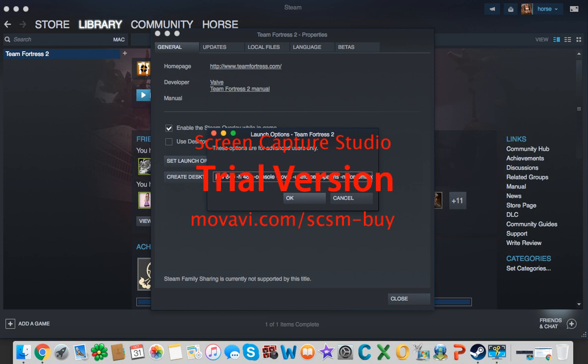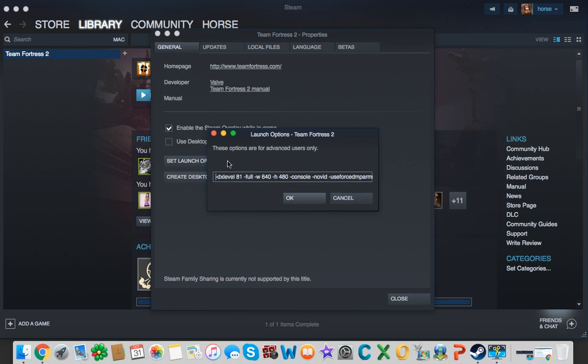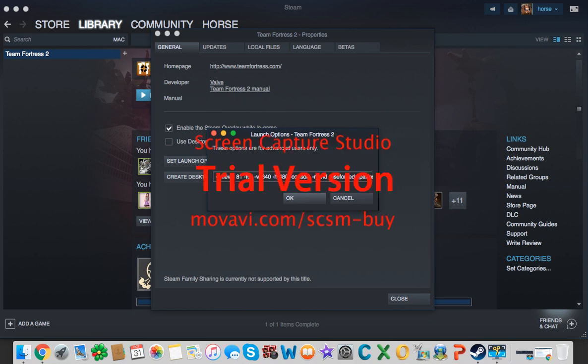Then before we remove this, about the DX level 81, what you're supposed to do is to launch TF2, then immediately close it. Then you can remove this part.